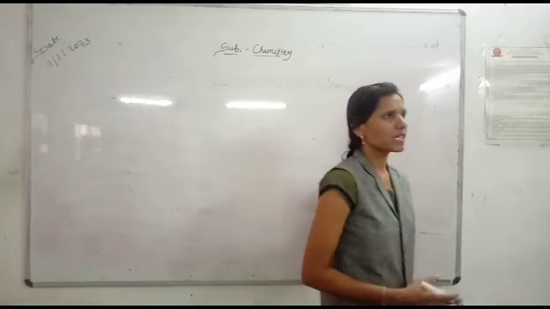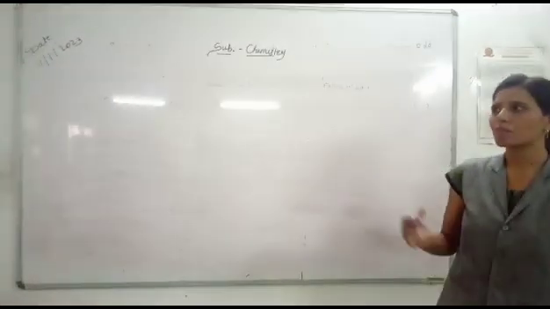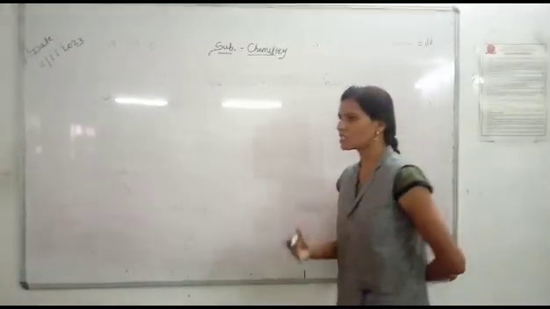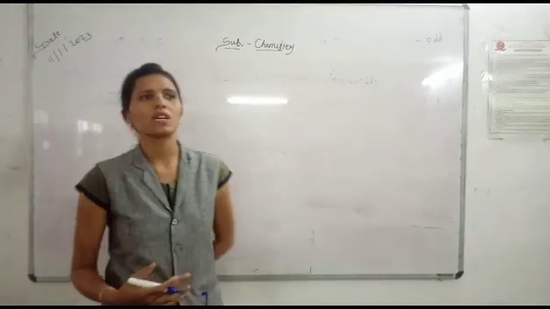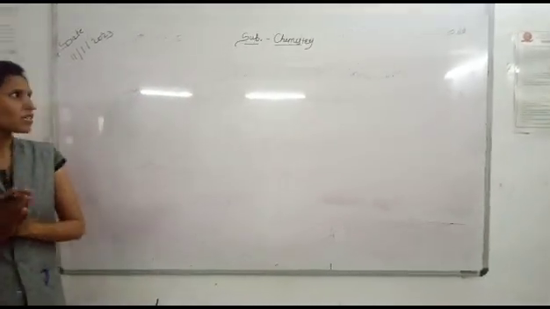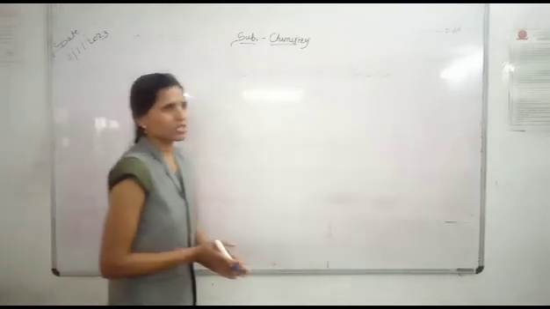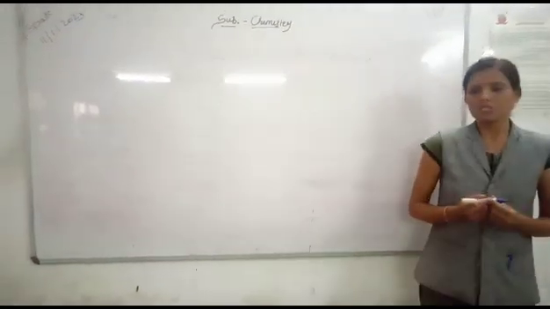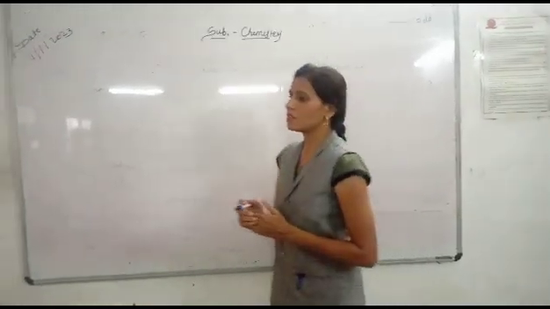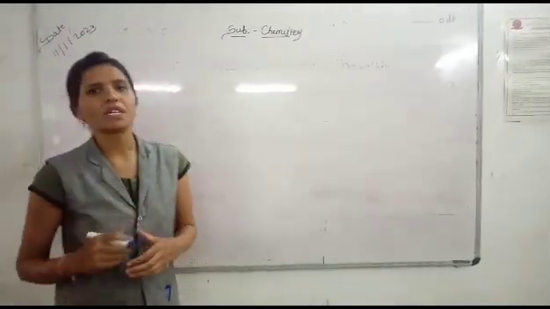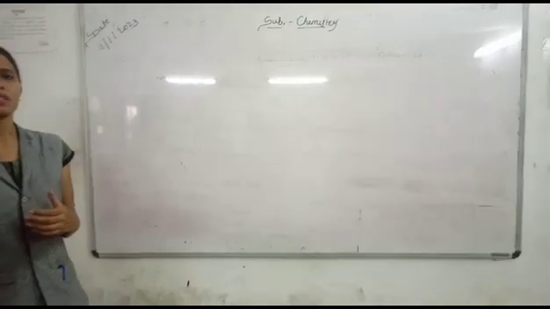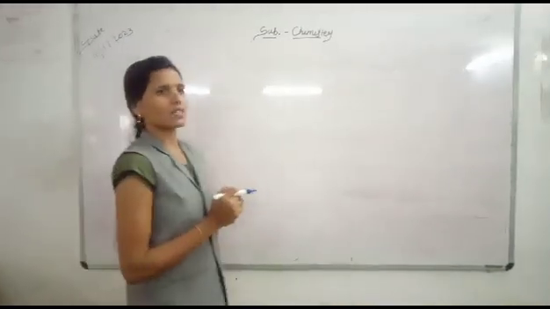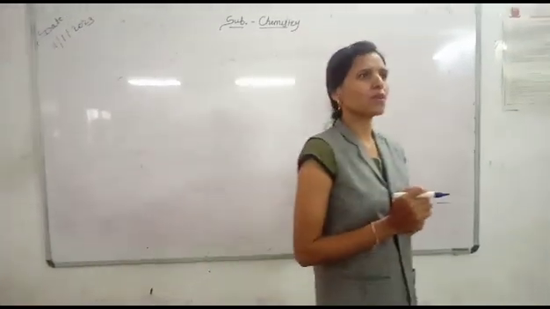For example, scandium, titanium, vanadium, chromium, manganese, cobalt, nickel. These are the transition elements. But today's session will discuss coordination compounds. What is a coordination compound? First of all, a coordination compound is one in which the central metal atom is surrounded by a number of ligands.